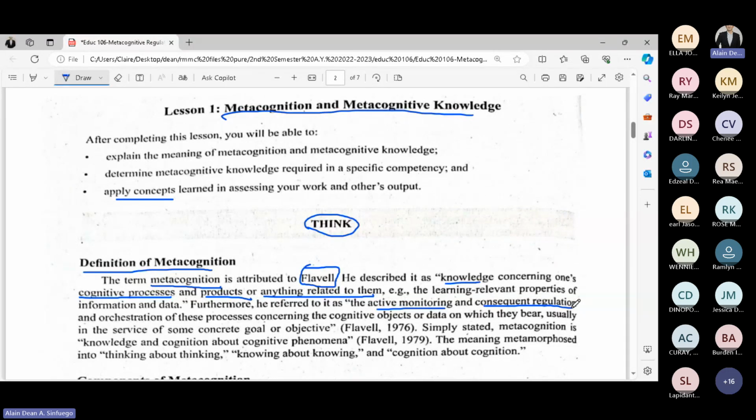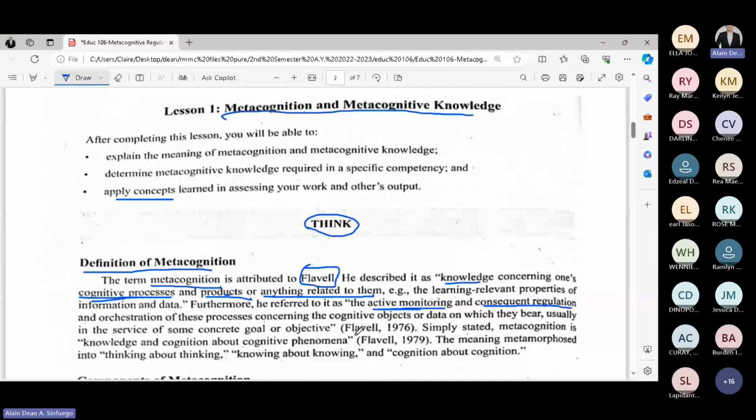Again, when we say metacognition, not only knowledge of the cognitive processes and products, but also active monitoring and consequent regulation of the processes. Monitoring what? Regulating what? The cognitive processes and products. Again, that is according to Flavell.